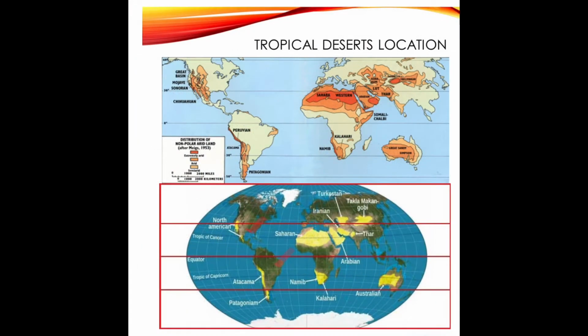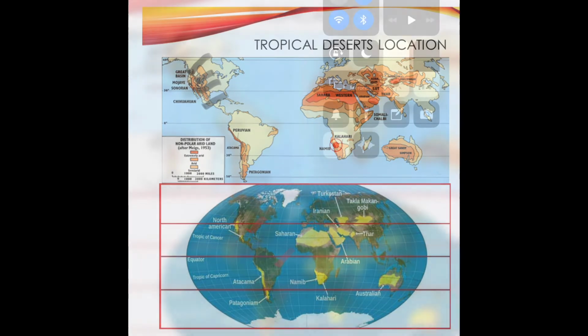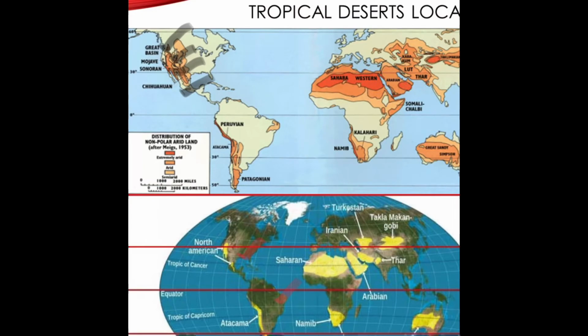Next is the North America continent. The deserts extend from Mexico into the USA and are called by different names like the Mojave, Sonoran, and Californian deserts, and all these deserts are in North America. Next is the Atacama Desert, that is in South America, and this desert is the driest of all the deserts. And next is the Great Australian Desert in Australia.